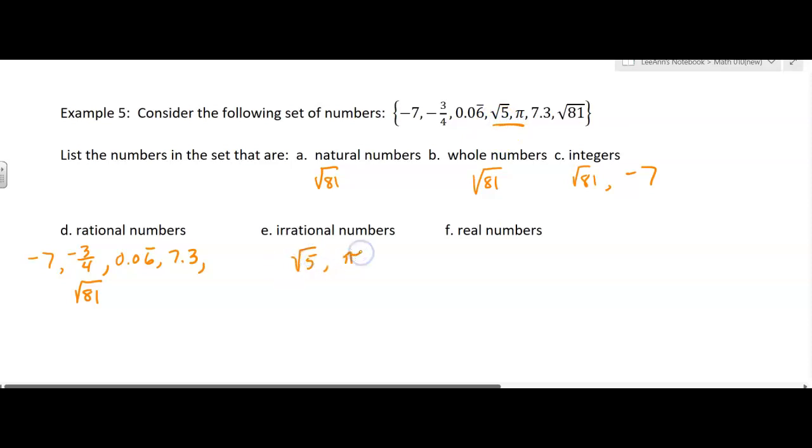Now, we do have numbers that aren't real, but we're not going to talk about those today. So right now, our biggest set of numbers is the real numbers, and all of these numbers are real numbers. So we would just list the whole set.